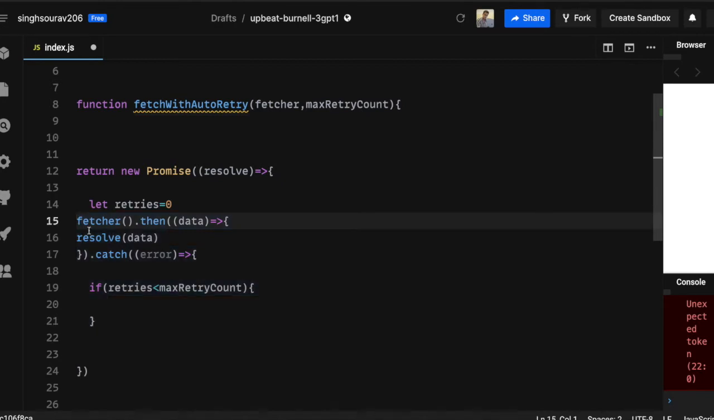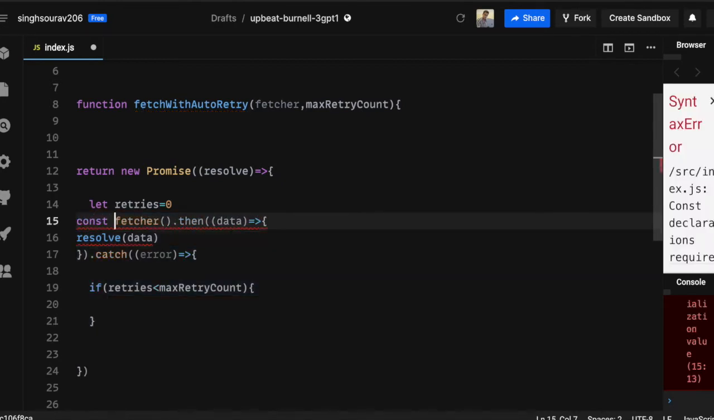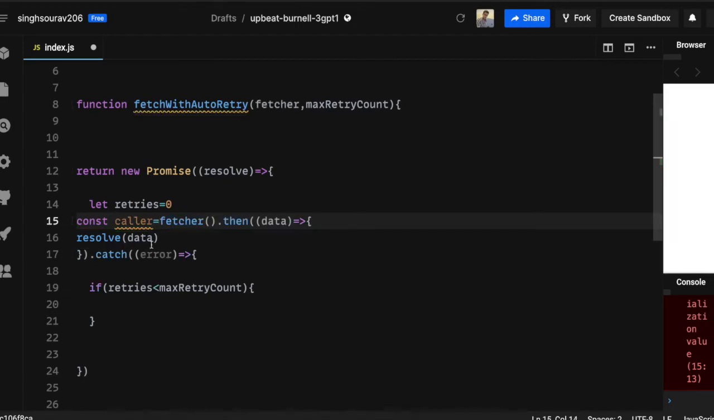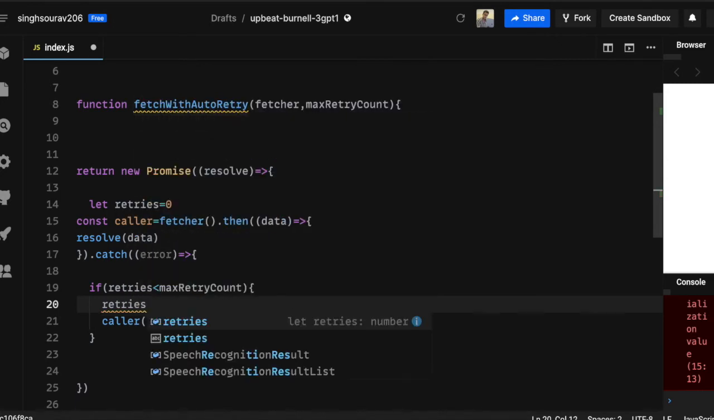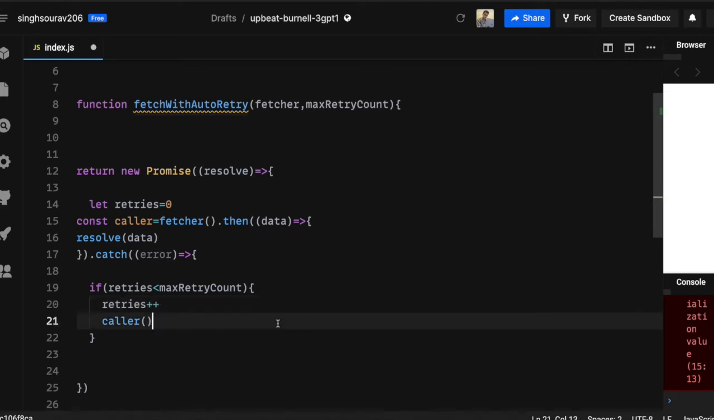Okay, so we know that now we need to store it in a function. Let's name it caller, and we need to call this. Whenever we call this, we have to increment the retry count. Let's not worry about the initialization of the variable; it might differ, and we'll do that later. So this is incremented and we call it.